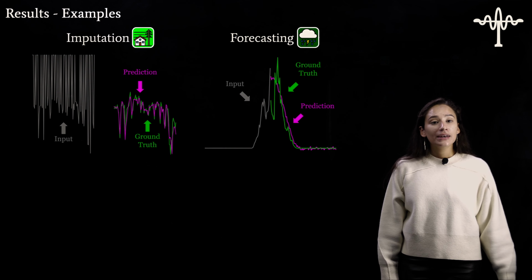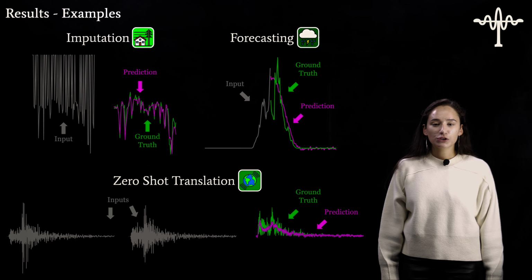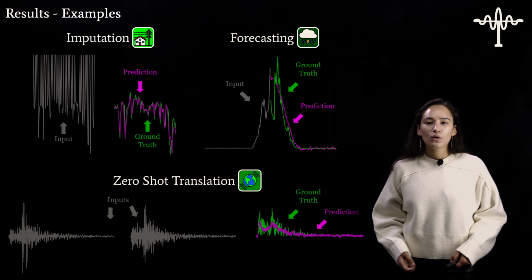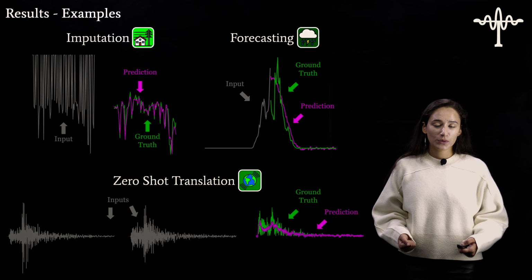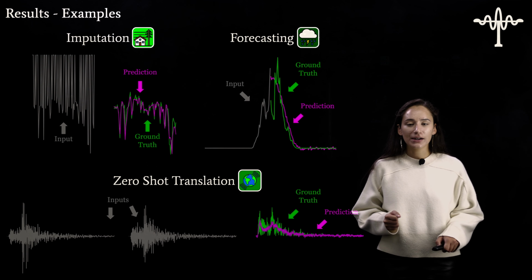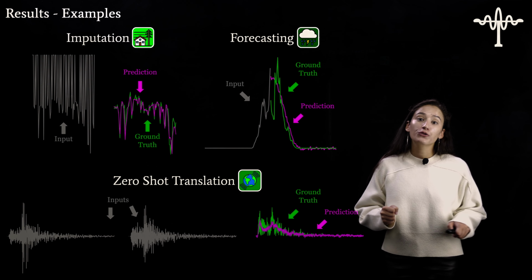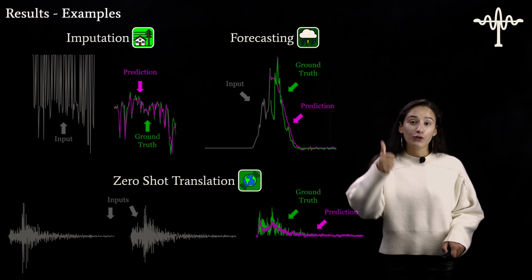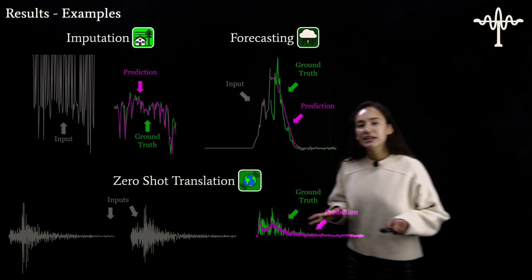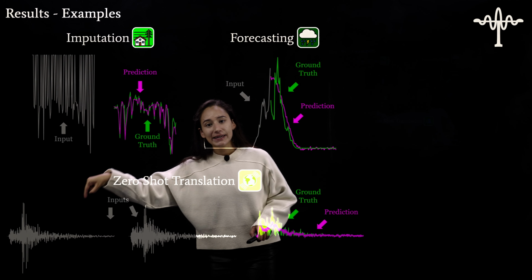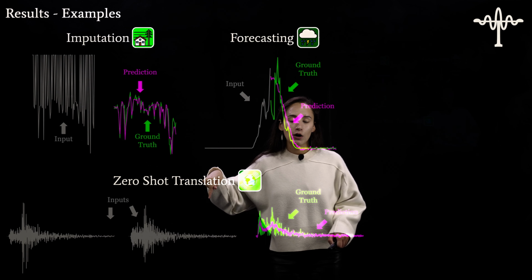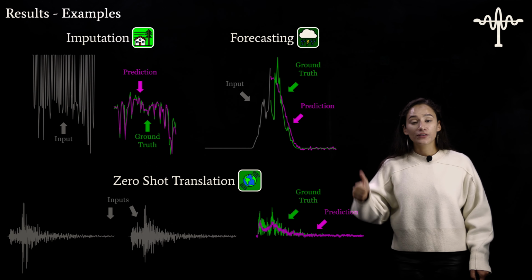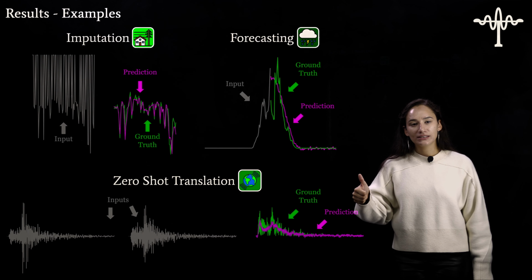Now what I want to look at is zero-shot translation. To explain these results and this example, I have to tell you a little bit more about earthquake data. With earthquake data, each sensor records 3 directions of movement: east-west, north-south, and vertical displacement. I'm going to give my model east-west and north-south, and then I'm going to ask it to tell me what's happening for the envelope of my vertical translation.